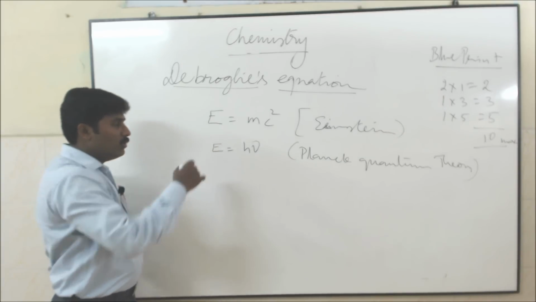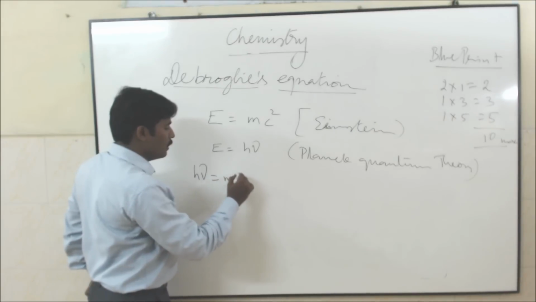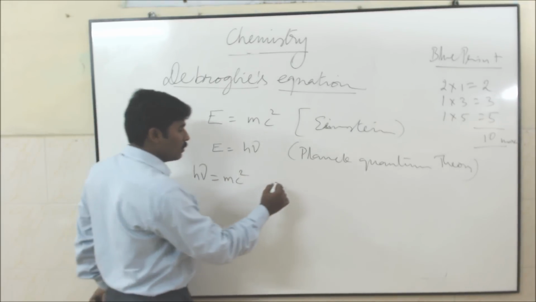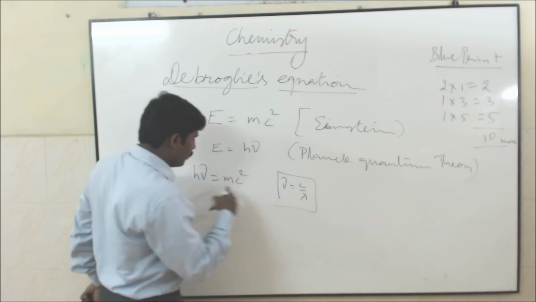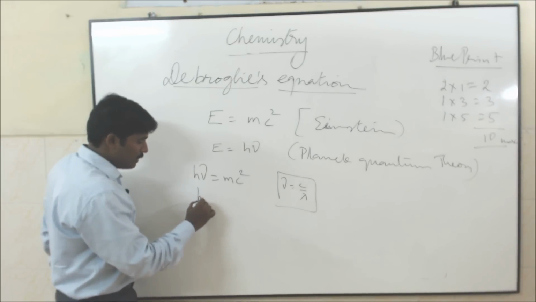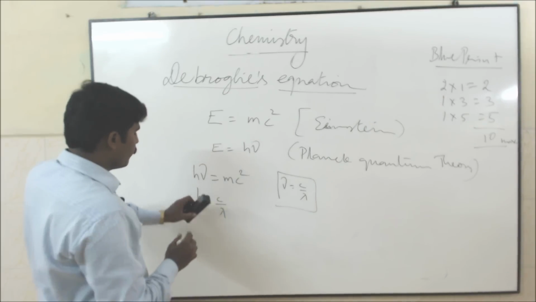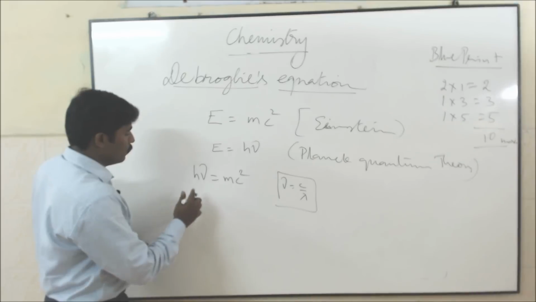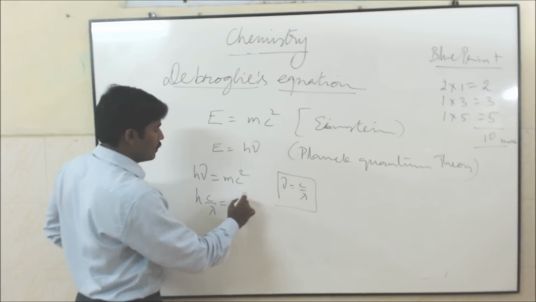Now both are energy only, no? So you can write h nu is equal to mc square. But nu is equal to c by lambda, so you can apply the value here. h c by lambda is equal to mc square.